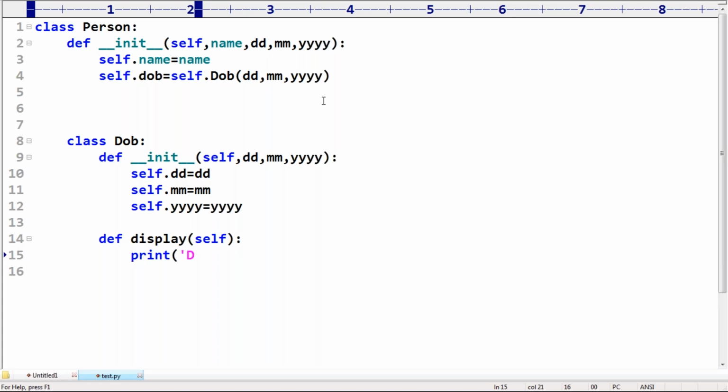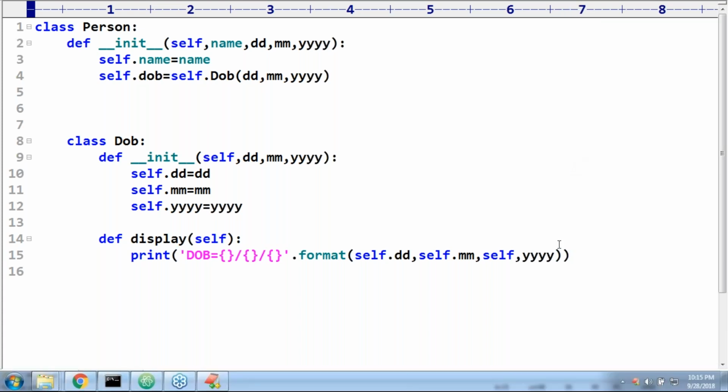Date of birth is equal to like this, .format of first one self.dd, second one self.mm, third one self.yy.